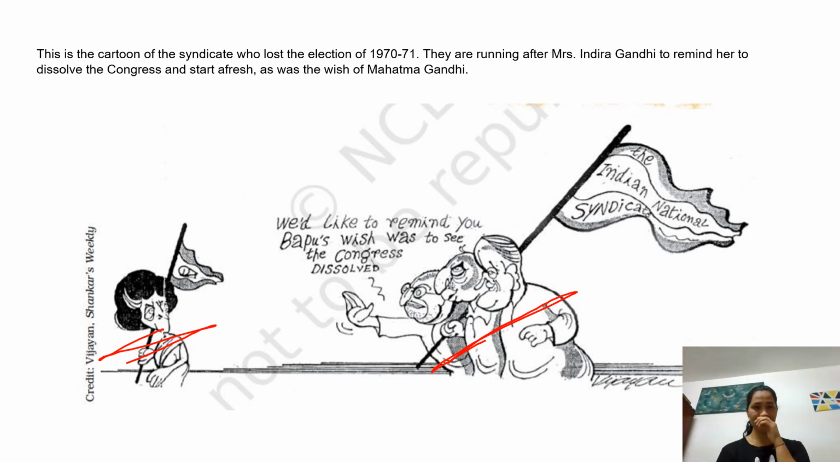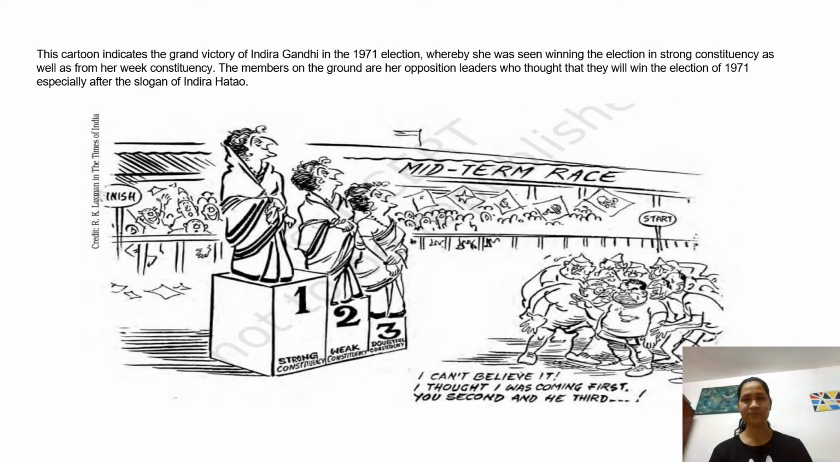Okay, so after the division of Congress O and Congress R, when Congress O was defeated, they were basically trying to manipulate Indira Gandhi, saying let's start again in a new way, we will start again, we will be one single group once again and start afresh. But Indira Gandhi was not really a supporter of starting everything all over again. Okay, so moving on to the next picture.